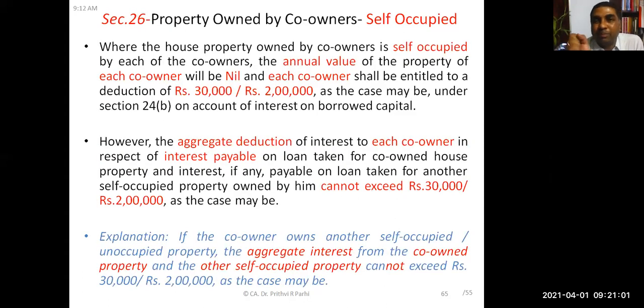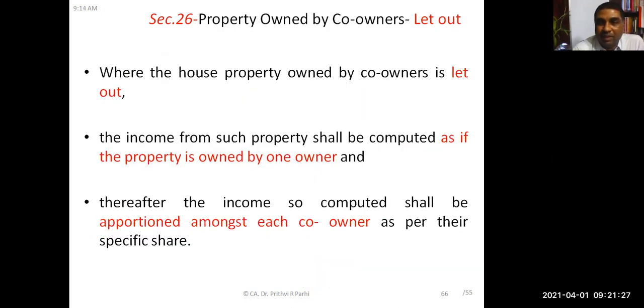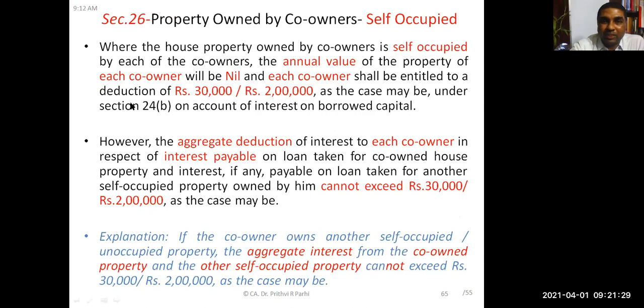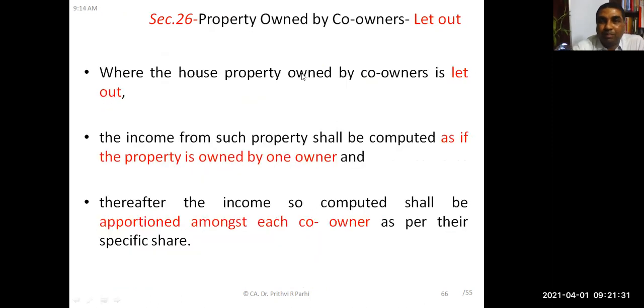Okay. This co-ownership property we are discussing. If it is self-occupied, then one can claim 2 lakh rupees or 30,000 rupees. But the per person aggregate amount is the same, 2 lakh and 30,000 rupees, co-owned property or non-co-owned property taken together. Is it clear? This is what we discussed when the co-owned property is self-occupied.